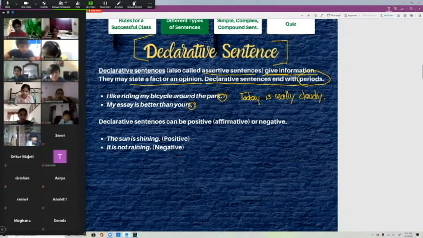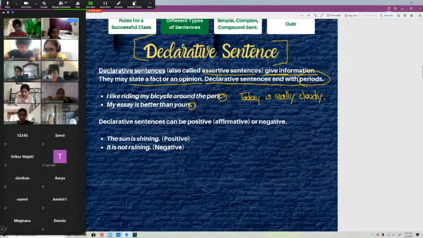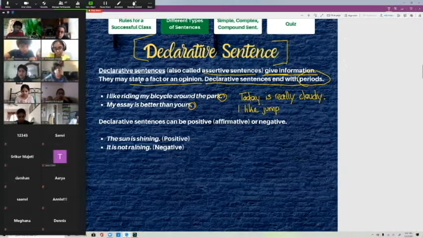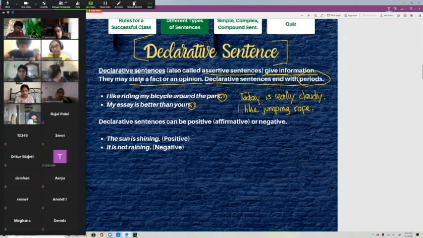Prema, do you have something? Thank you. You can go ahead and mute yourself. I like doing jumping ropes. I like doing jumping ropes. Okay, so thank you for that one. It is good. So the way that you say that is, I like jumping rope. Okay, I like jumping rope. So that is a declarative sentence. It's just giving information and it ends with a period.